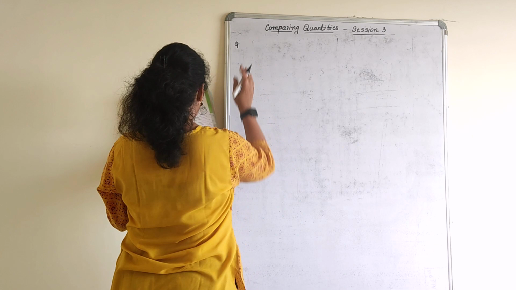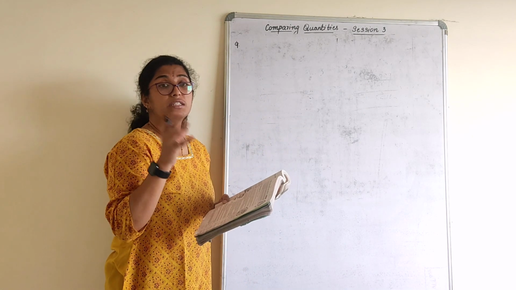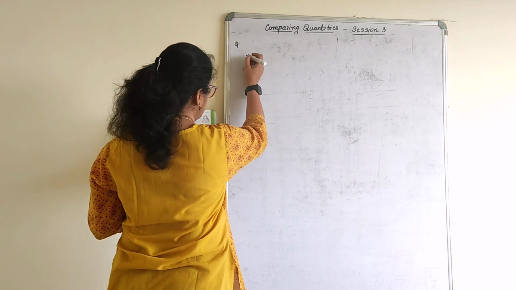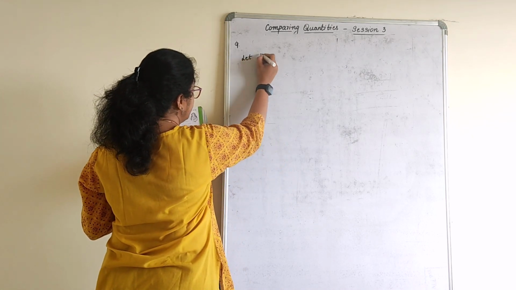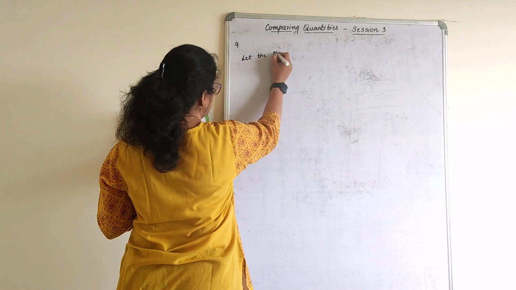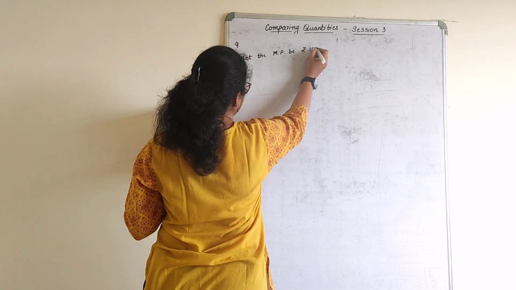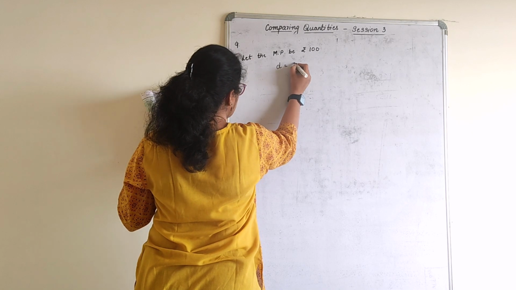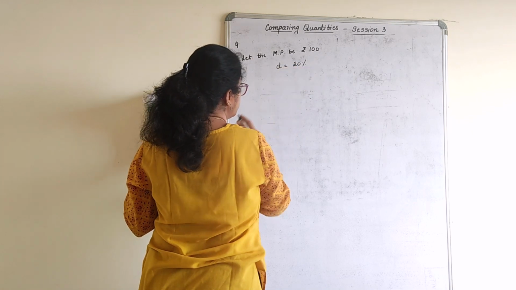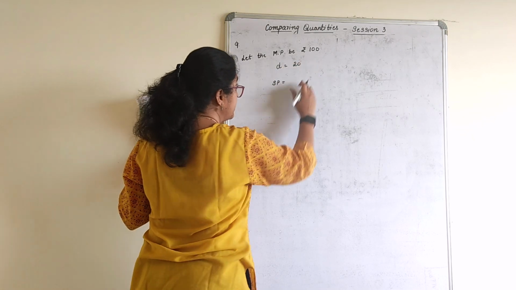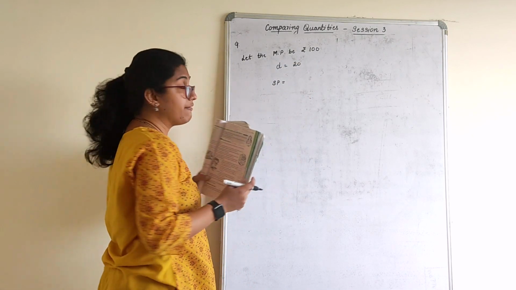So they have only mentioned that he bought it for some amount when the discount was 20%. But what is that amount? So let us consider that. Let the marked price be rupees 100. So what was the discount? Discount was 20%. If the discount was 20%, we consider rupees 20, no? Because for 100 we have considered.